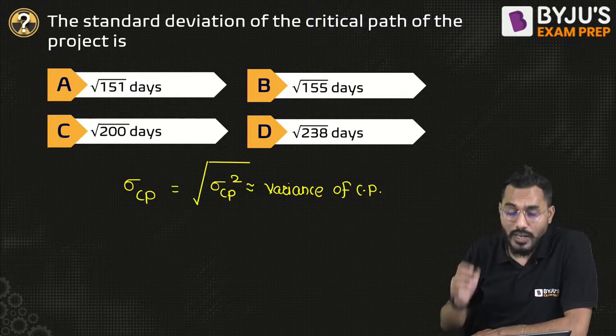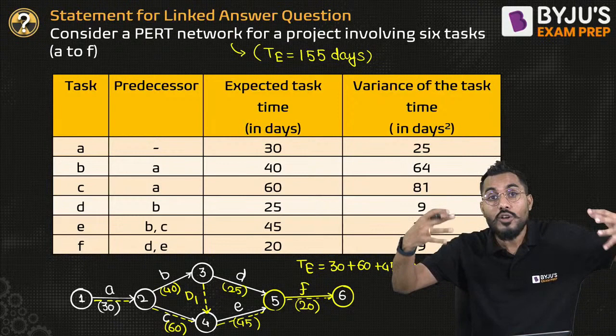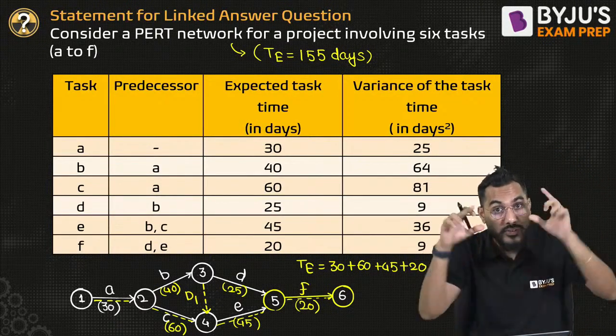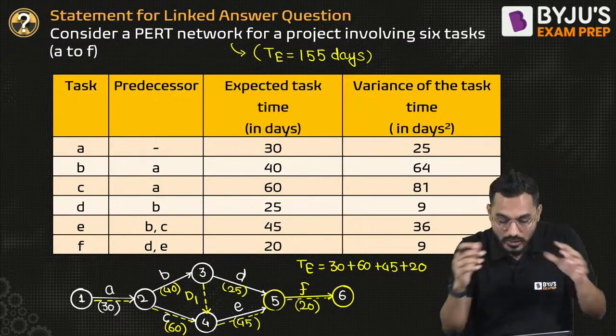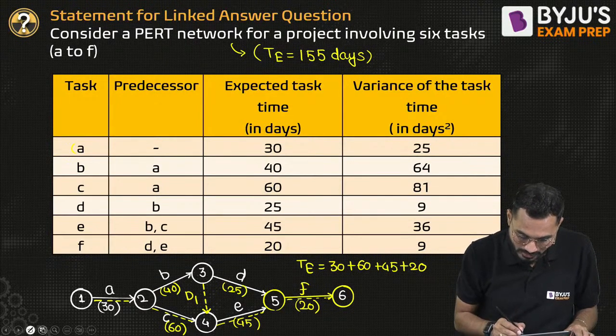Variance of critical path, and how to calculate it? It's very simple: the summation of the variance of the critical activities on the critical path. However many critical activities are there on the critical path, their variances should be summed together. So which are the critical activities? A, C, E and F.